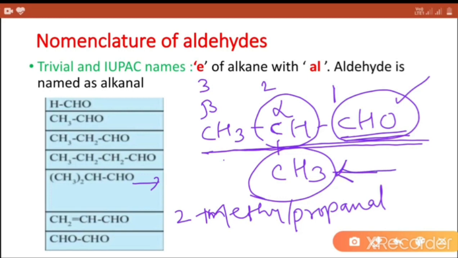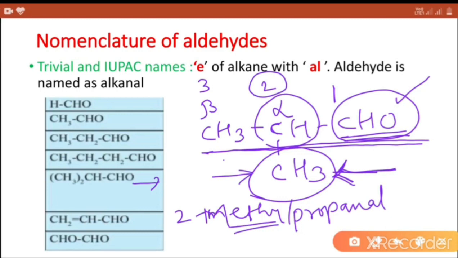Third rule, if any substituent is present to the carbon chain, then write separately the name of substituent with its position. Here the substituent is methyl group and the position of methyl group is at second carbon atom.